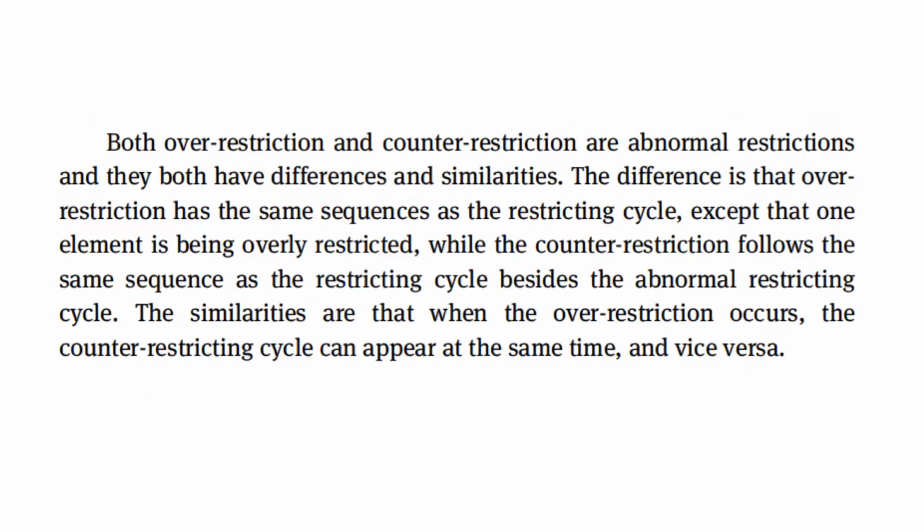The difference is that over-restriction has the same sequence as the restricting cycle, except that one element is being overly restricted, while counter-restriction follows the sequence opposite to the restricting cycle. The similarity is that when over-restriction occurs, counter-restriction can appear at the same time, and vice versa.